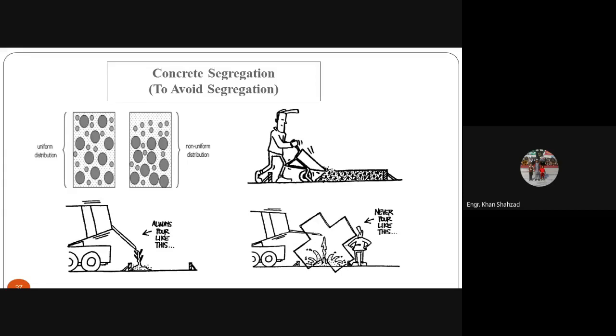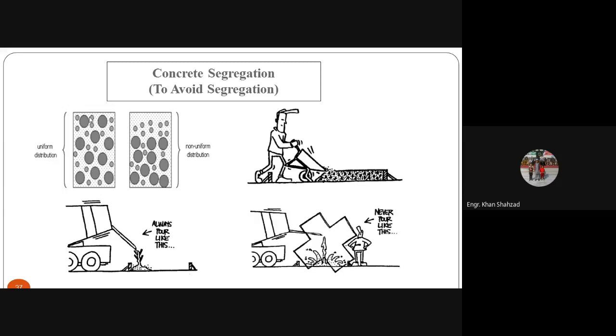Now here you can see, when you are dropping the concrete from this height, this is the chute. Always pour like this. This is the proper angle. Now if you are pouring the concrete with the same chute, but you have kept the angle like this, then if you are dropping the concrete, it can cause segregation. So you are not supposed to pour the concrete in this way.